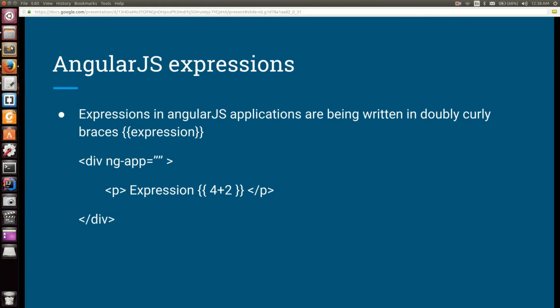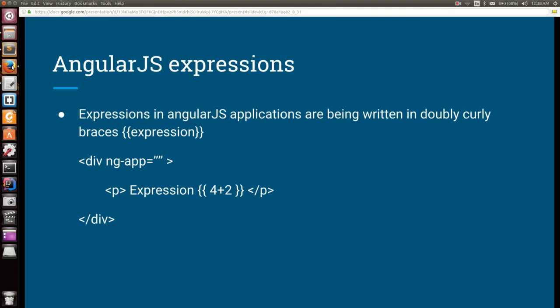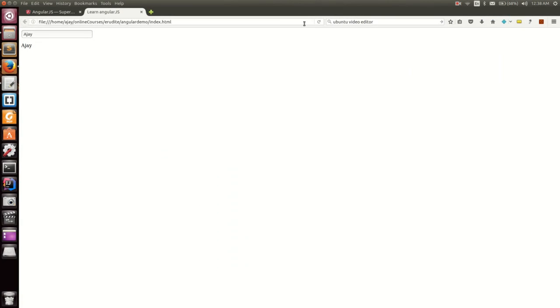So let's take an example here. Go to this paragraph P. Here define 2 star 10, slash P. Now again go to the browser and try to see the value. It has shown the value here as 20.